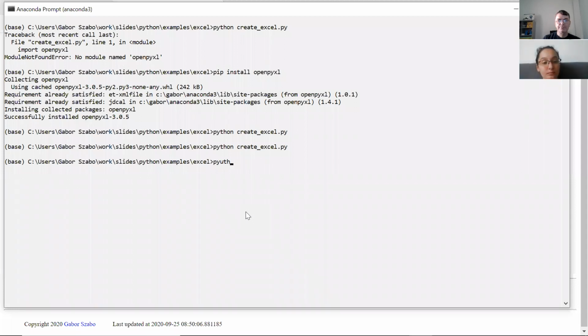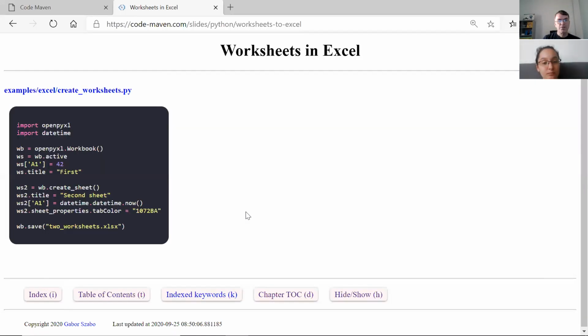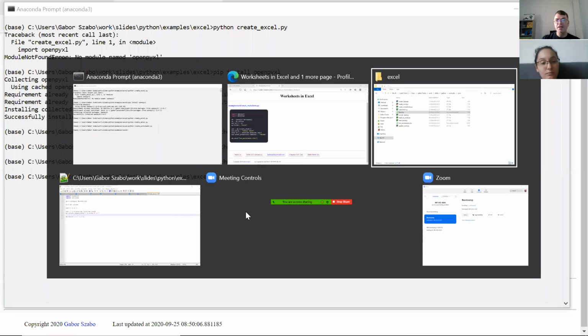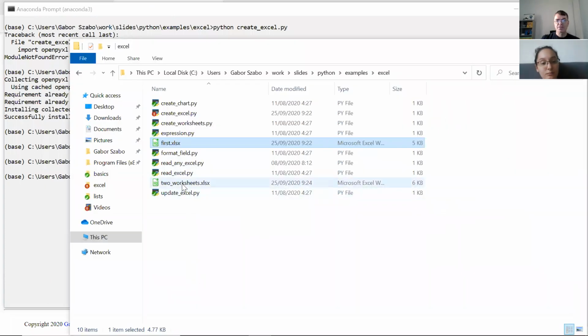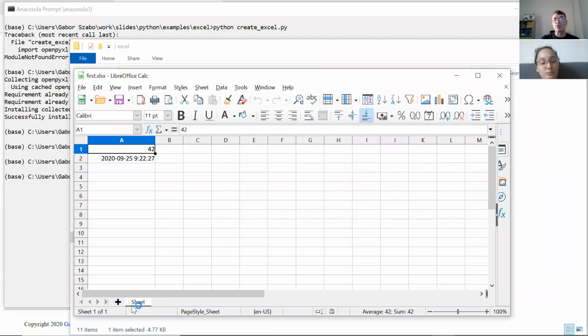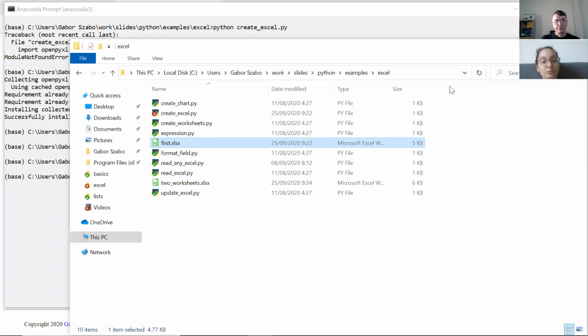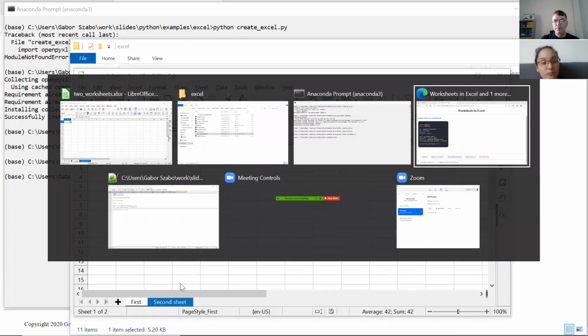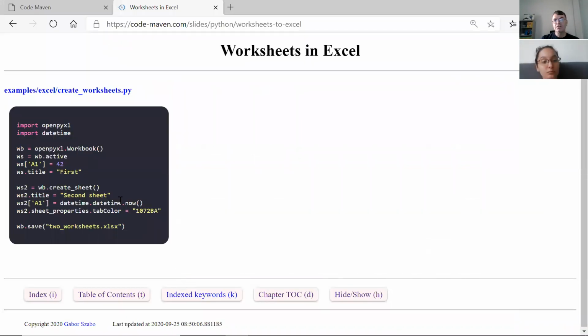So Python create worksheet. It ran, it created the two worksheets. And just before that, let me open the first one again, so you can see that there's only one sheet here. If I now open the two worksheets, this is the first, this is the second sheet, with the titles that we gave them. First and second sheet, okay?